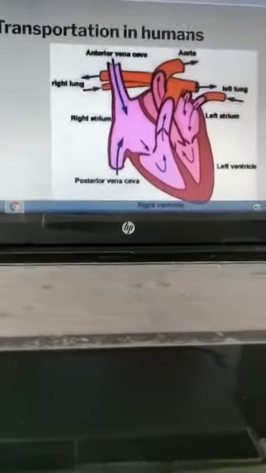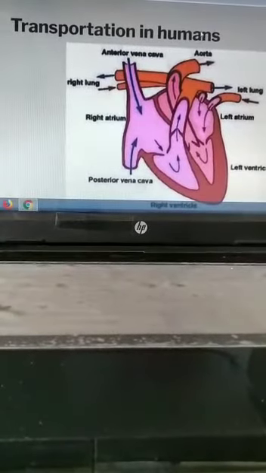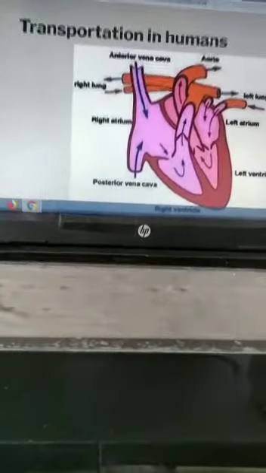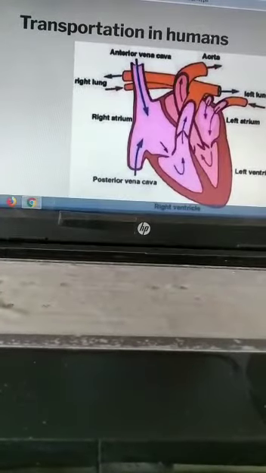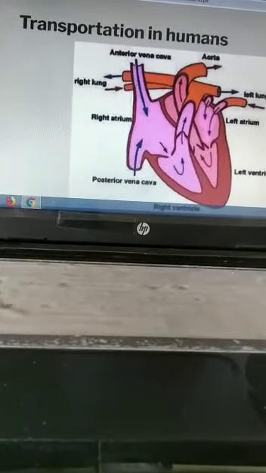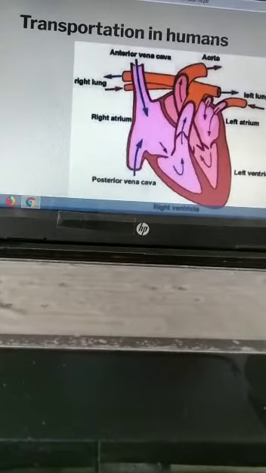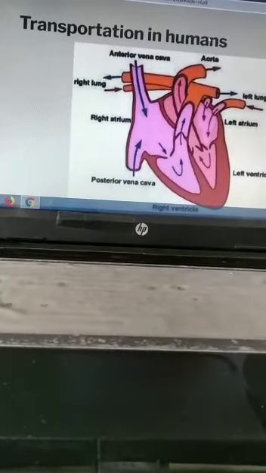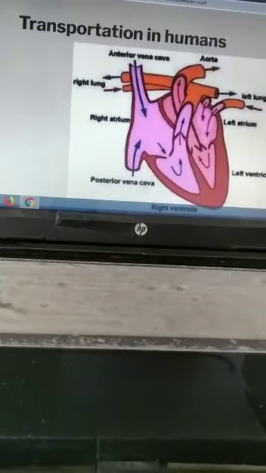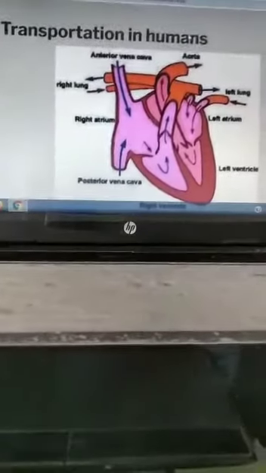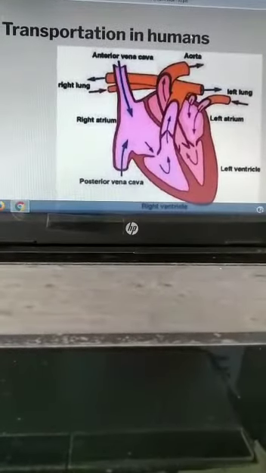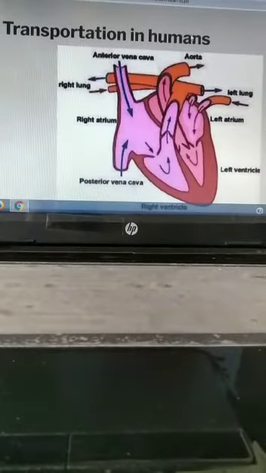First one is the blood. Blood is a red colored liquid which carries oxygen, food and hormones into different parts of the body. Blood is red because it contains a red colored pigment called hemoglobin. Blood is a connective tissue.